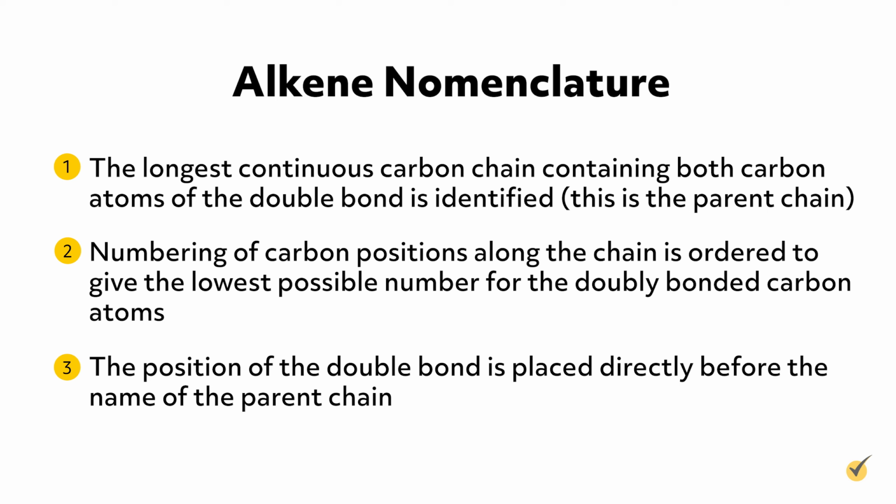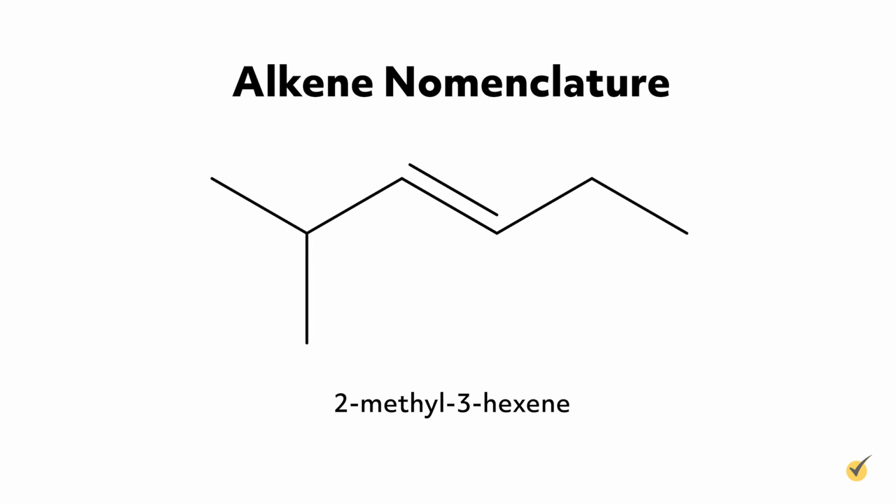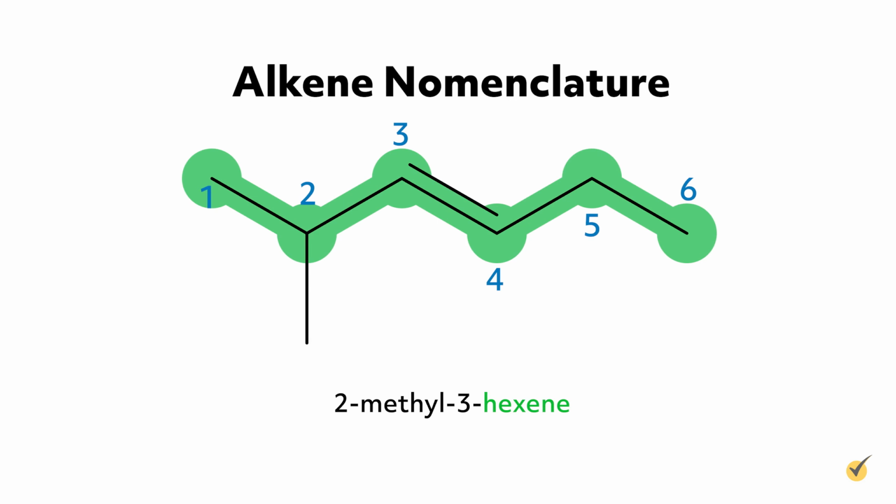The substituent groups are added as prefixes in alphabetical order. A suffix such as diene, triene, etc. is used if multiple sets of double bonds exist. For example, 2-methyl-3-hexene has 6 carbon atoms in its parent chain, a methyl substituent group at the second position, and a double bond at the third position on the parent chain.